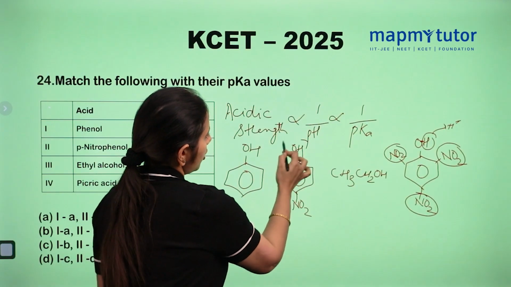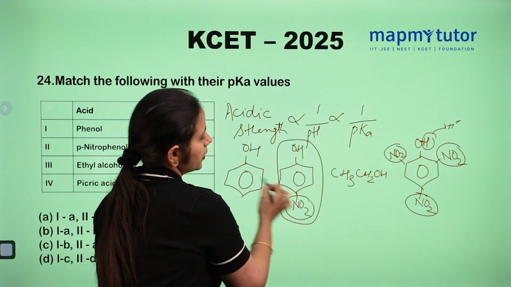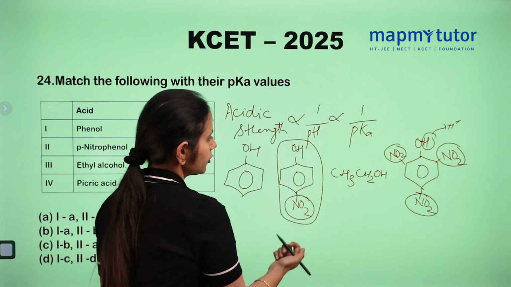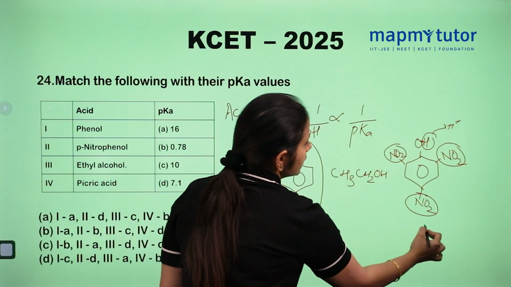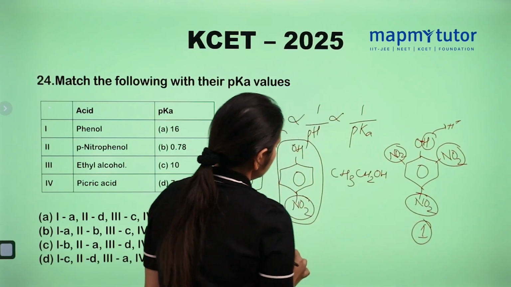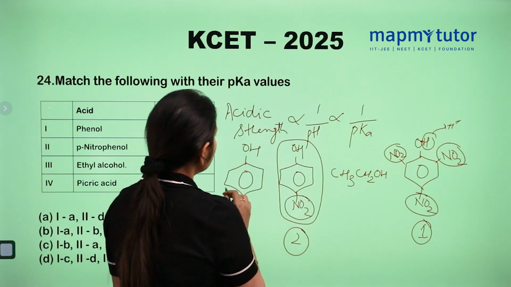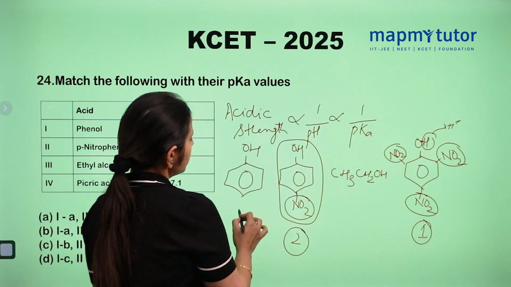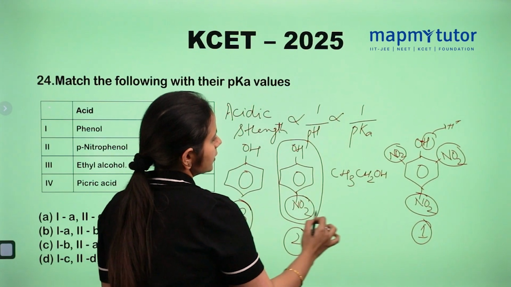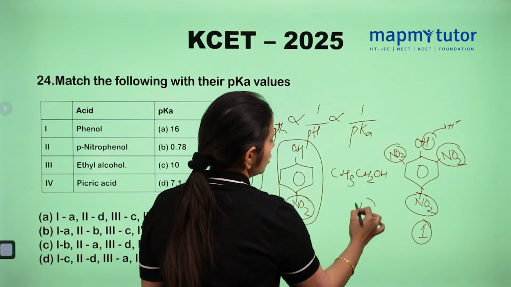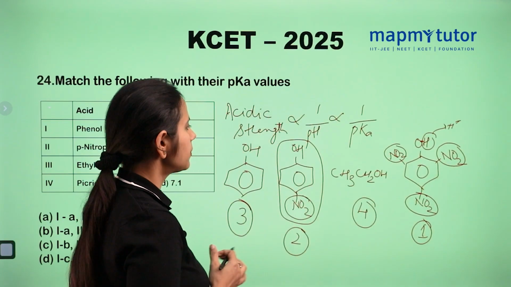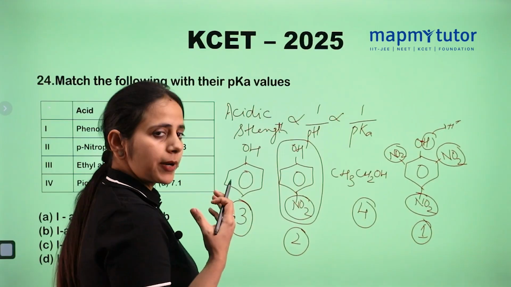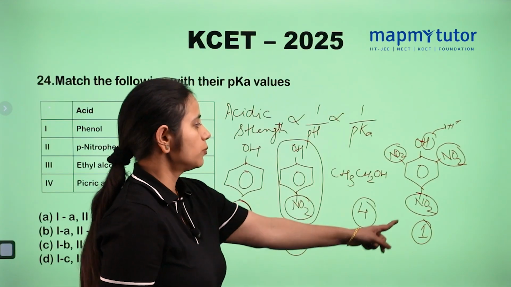Next, in this compound one NO2 group is present, so it will also pull the electrons. Then out of phenol and ethanol, phenol is more acidic. So this is the priority order, and due to the presence of electron withdrawing groups, picric acid is the most acidic.